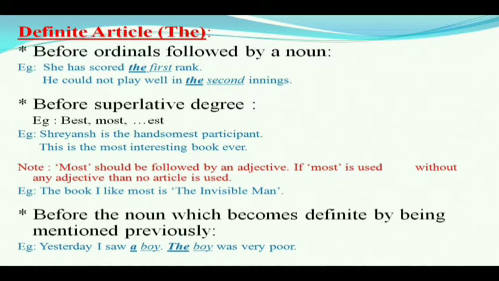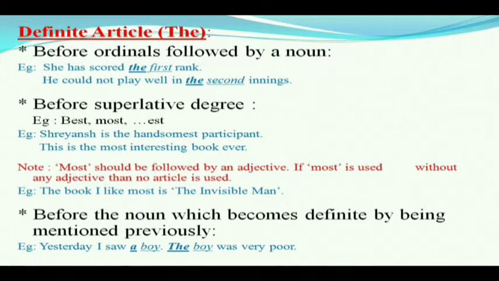If most is used without any adjective, we do not use any article before it. For an example, the book I like most is The Invisible Man. Here in this example, most has not been followed by any adjective, so we cannot use any article in such condition.